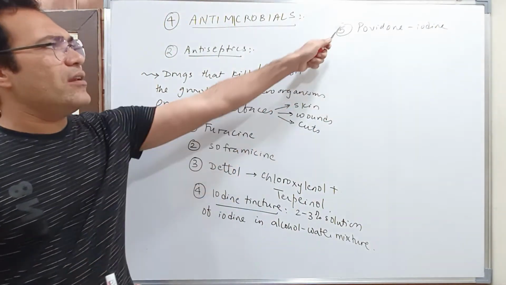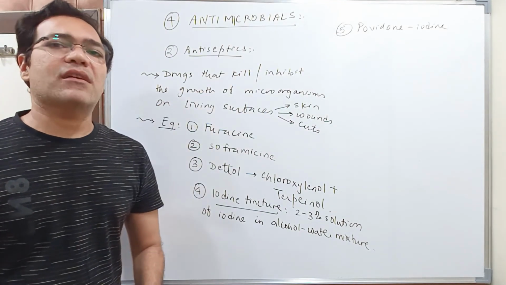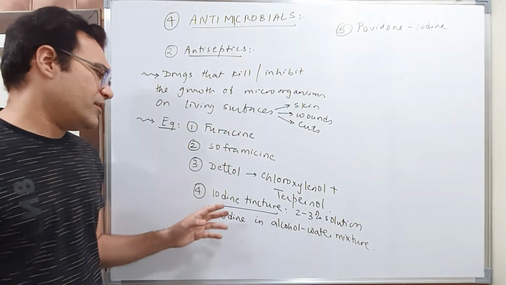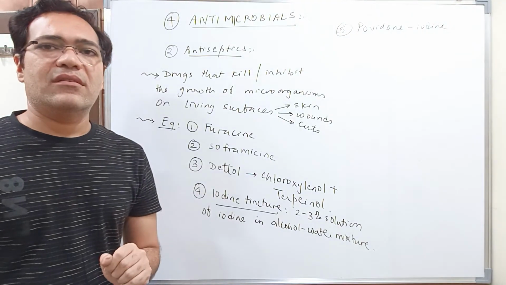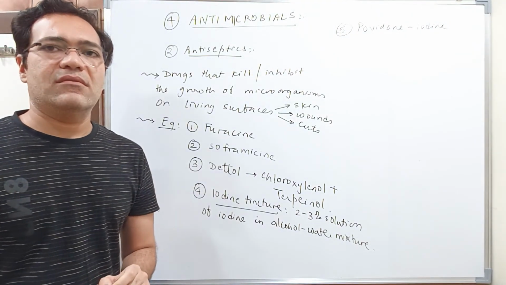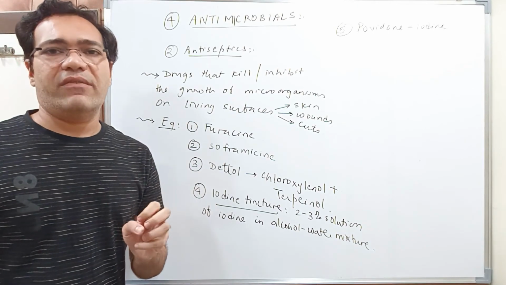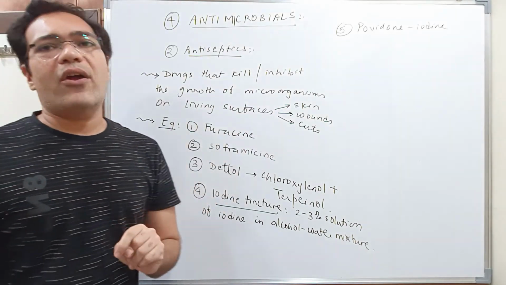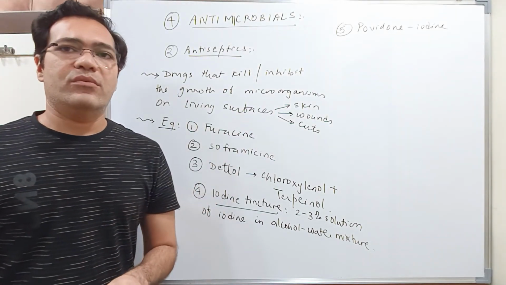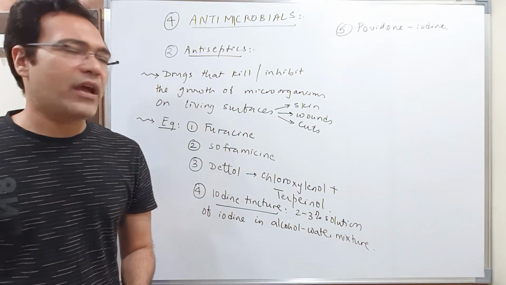Here your iodine is present in the form of a complex compound. The basic difference is that tincture iodine stains, and it also causes irritation when applied on the skin. Povidone iodine will not stain you. So that is an example of povidone iodine.